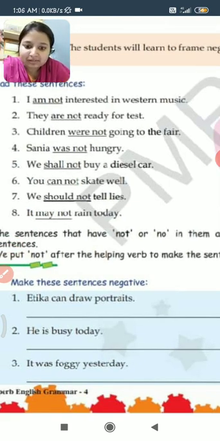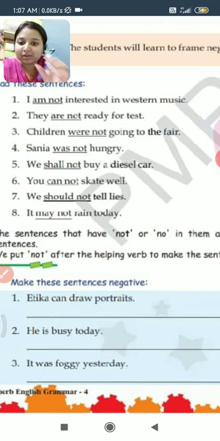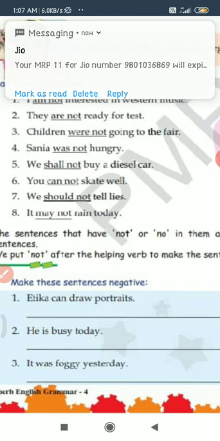Make these sentences negative. The first one is, Itika can draw portraits. So if we have to make this sentence negative, it is a positive sentence. So how to frame this sentence as negative? So Itika cannot draw portraits. Can is the helping verb. So after can, we just have to add not. So it will become a negative sentence.